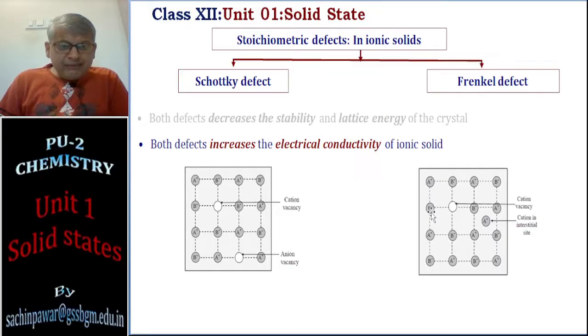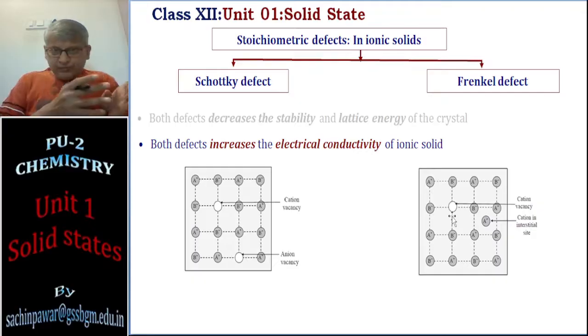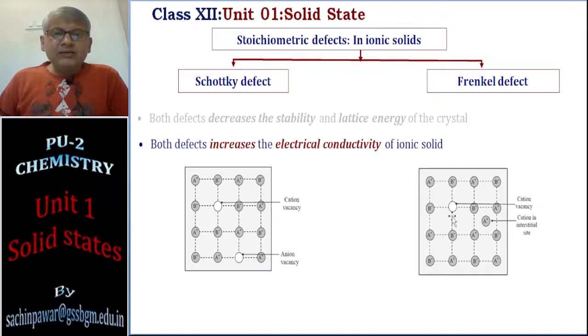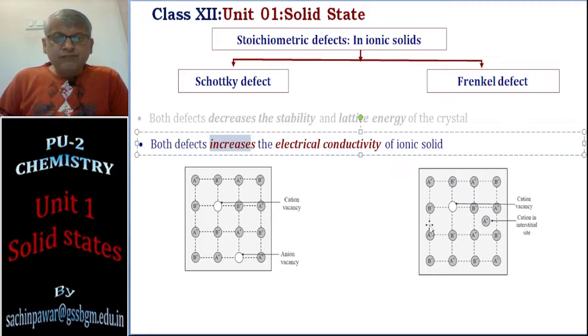So this particle may gain energy and it may jump to this side. Because of that movement, the vacancies, the holes, are moving. The particles are moving from one place to another, leaving behind a new hole. So this migration will make the particles conduct electricity, and you will see there is an increase in conductivity because of both these defects.